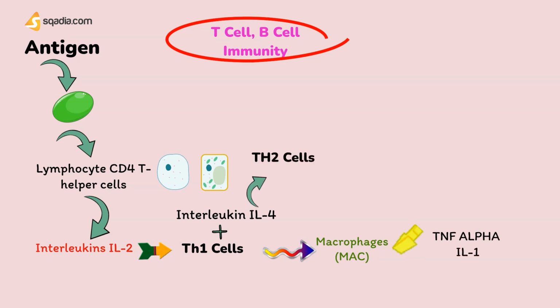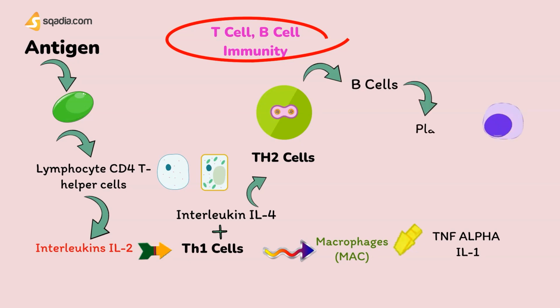Interleukin 4 also proliferates Th2 cells, and these Th2 cells are important for the activation of B cells. And we all know that B cells are important for the production of plasma cells. And plasma cells, once they get activated, they will release antibodies.